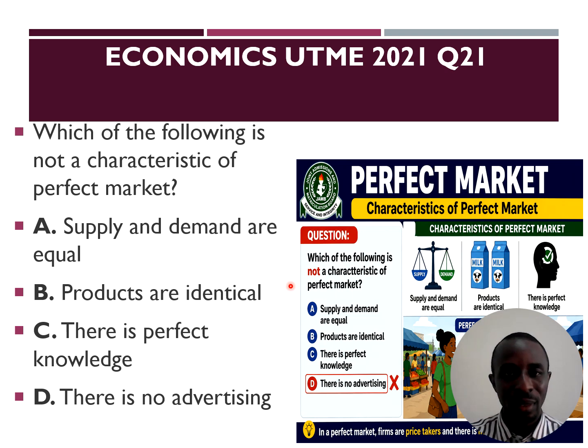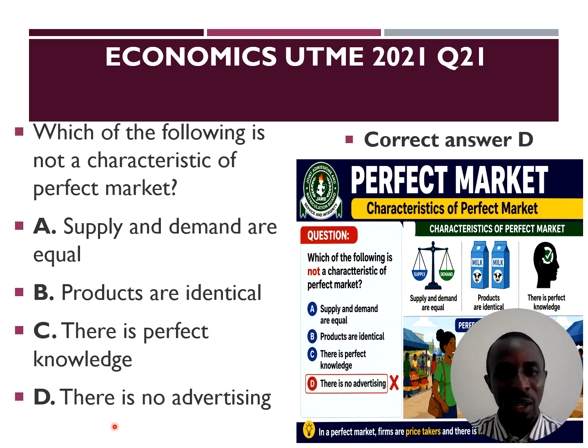Question 21. Which of the following is not a characteristic of perfect market? In perfect market, supply and demand are equal because firms are price takers. That's equilibrium price. Products are identical. They are similar in weight, in size. There is perfect knowledge in perfect market, but there is no advertising in perfect market. So our correct answer is option D. Advertising is not done in a perfect market.